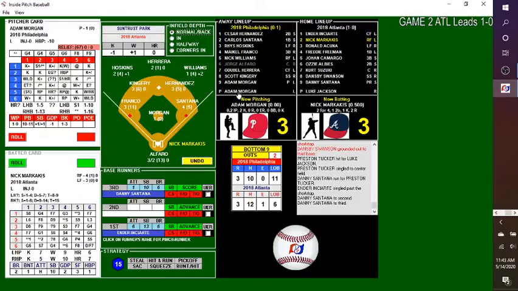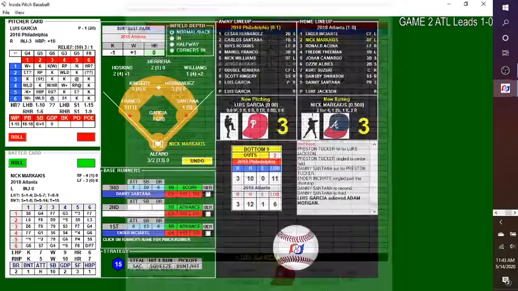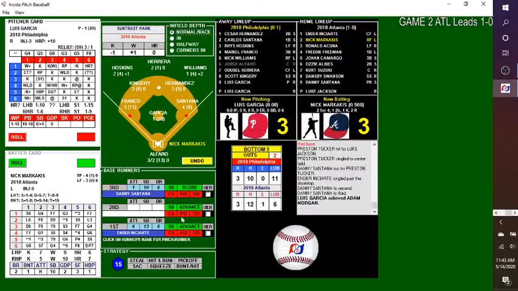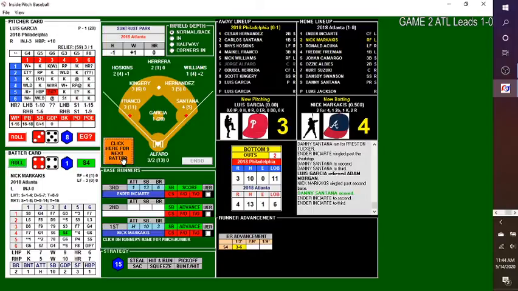That's going to do it for Adam Morgan, on the hook for the loss. And now Nick Markakis with a chance to walk it off. Luis Garcia due up. 2 down. Runners on the corners. Luis Garcia, the new pitcher. First appearance in the NLCS. Kicks and deals. Markakis needs a base hit, and it's all over. This one, ground ball past King Hernandez. And the Atlanta Braves win Game 2.